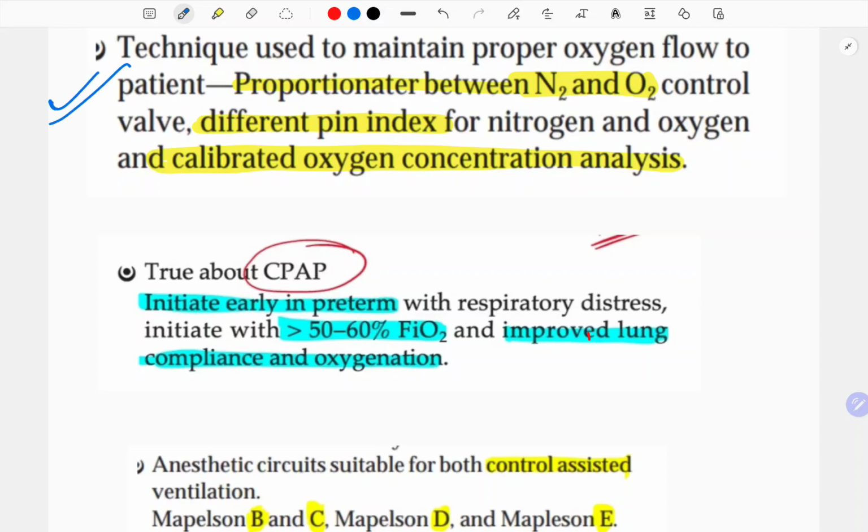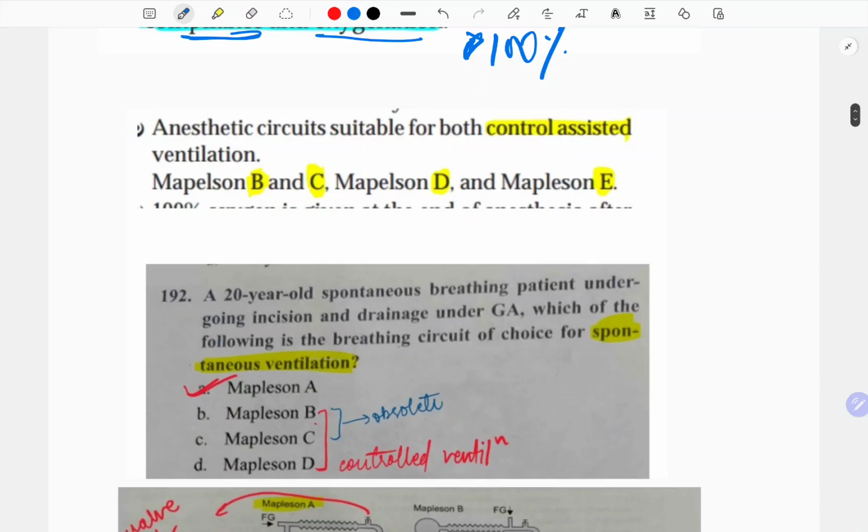True about the CPAP is initiate early in the preterm. Definitely, you will start, otherwise the alveoli can collapse and respiratory distress can increase. And initiate with more than 50 to 60% FiO2. I just now told you, if you are going for ventilation, it should be at least 100%. But if you are going for CPAP, it should be at least more than 50 to 60%. Improved lung compliance and oxygenation. Otherwise, the patient will not be able to go for it, because in CPAP, spontaneous breathings are required.